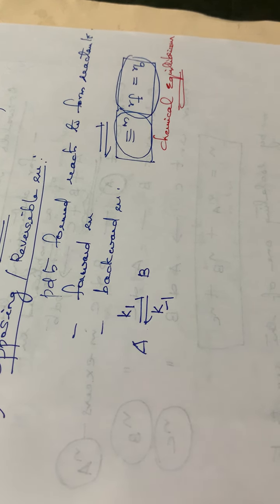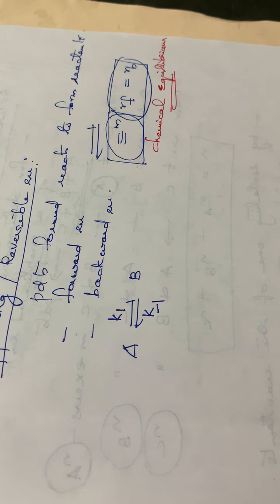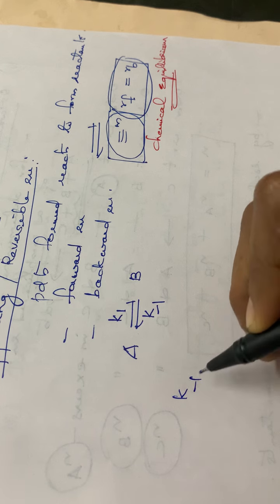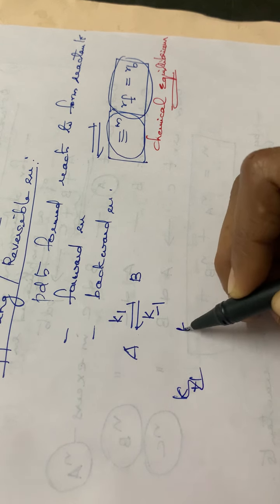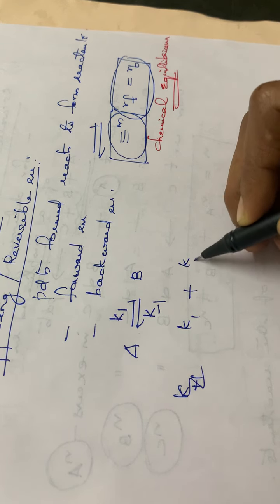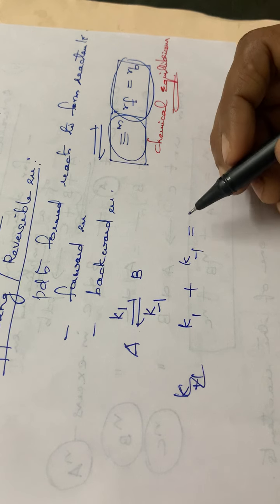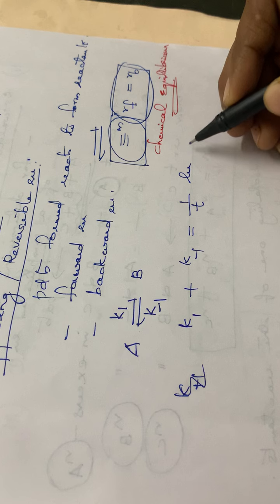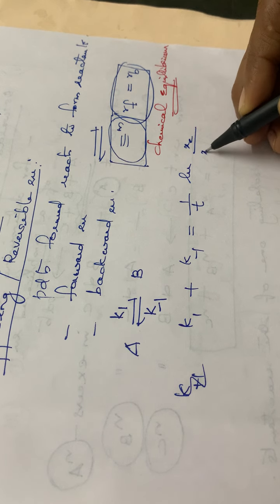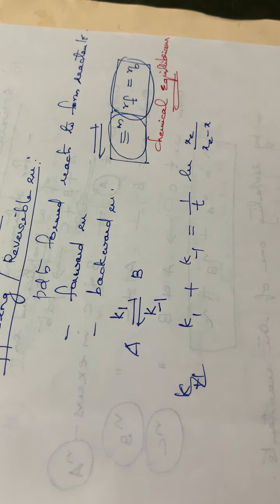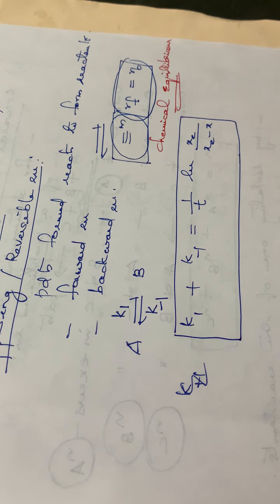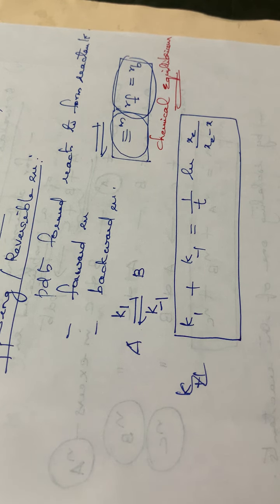There is also an expression given in your textbook for calculating K1 plus K inverse. That formula you also have to study. K1 plus K inverse is equal to 1 by T into ln Xc divided by Xc minus X. This is the formula for calculating the rate constants of forward as well as backward reaction.